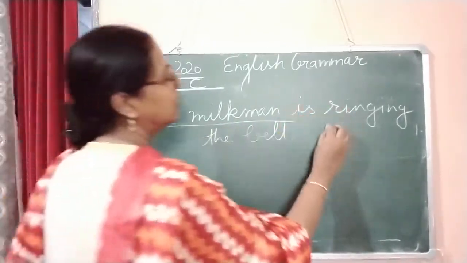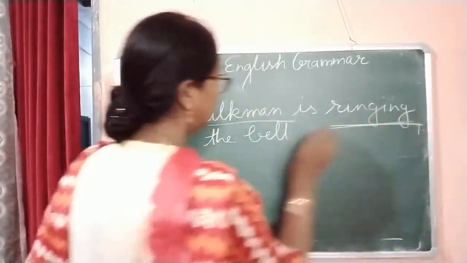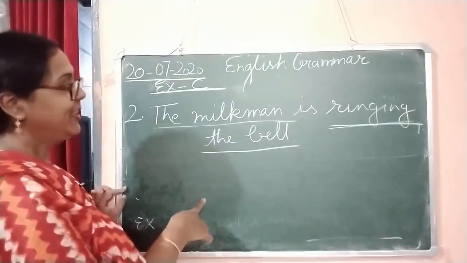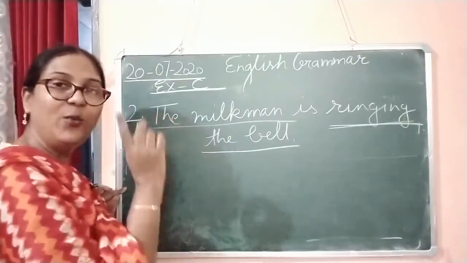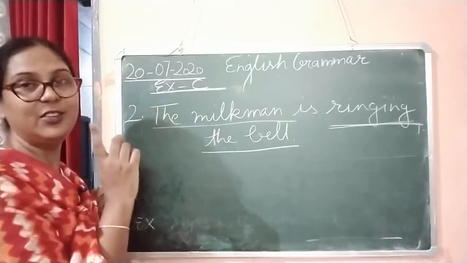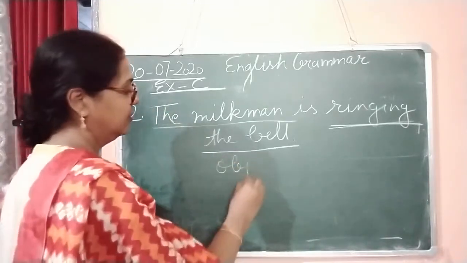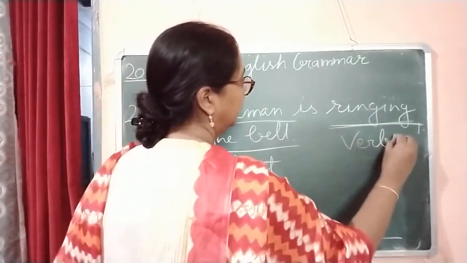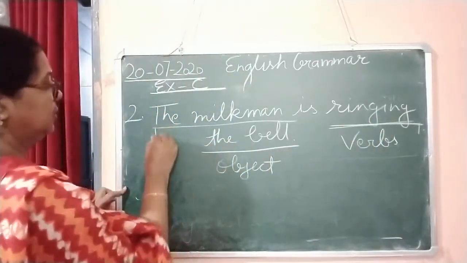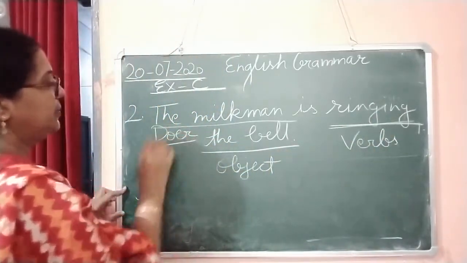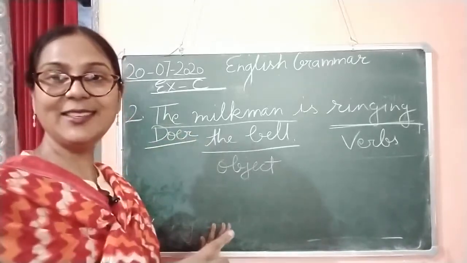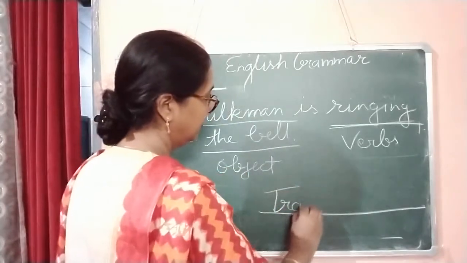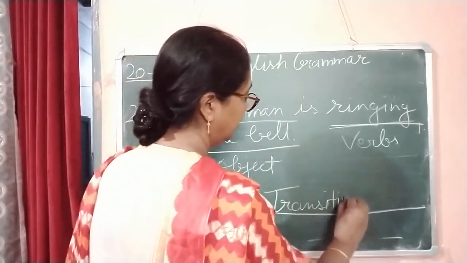Here you can see it's a verb or action word, and the bell is an object. So the sentence with an object has a transitive verb. This is the object, this is the verb, and this is the doer, or you can say the subject of this sentence. So it is a transitive verb. In the answer, we are going to write transitive verb.